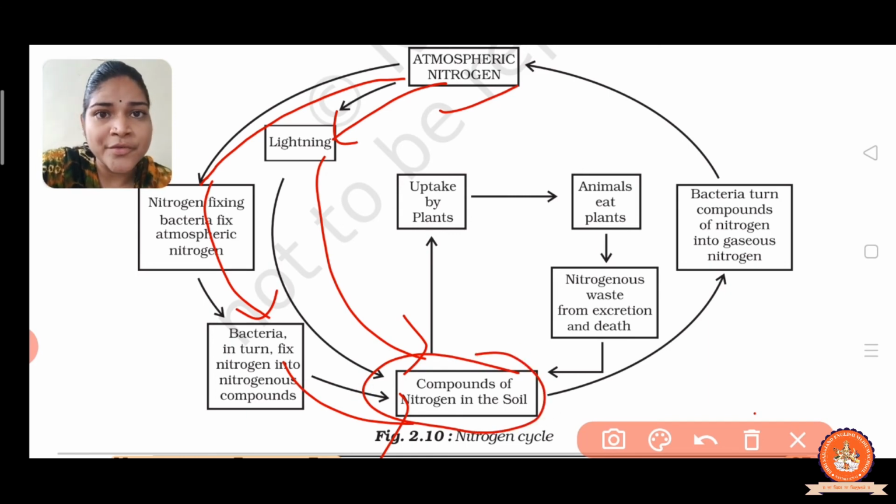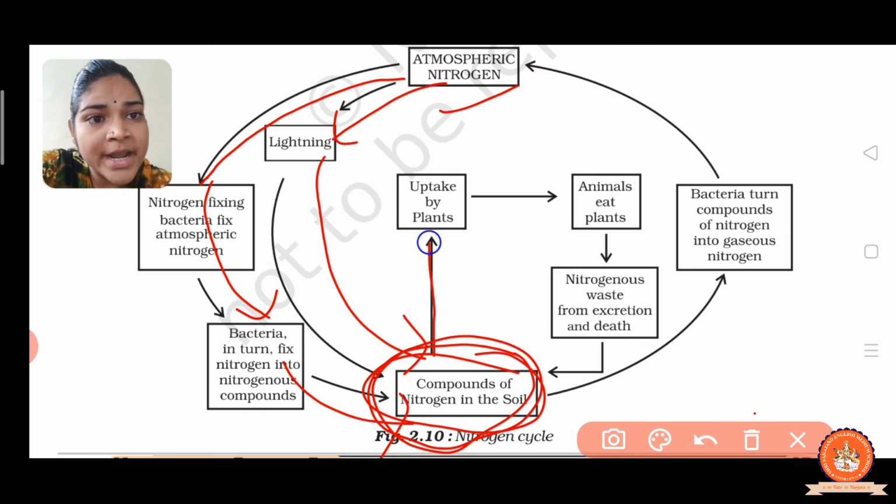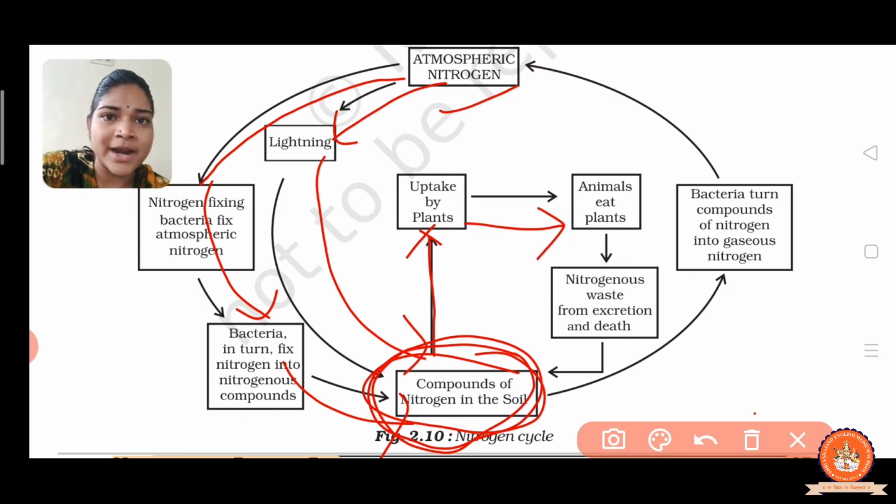The compounds of nitrogen are different compounds, nitrates and nitrites. Right? The conversion of atmospheric nitrogen to compounds of nitrogen is called nitrification. Now the compounds of nitrogen in the soil are taken up by plants, and the animal eats the plant.